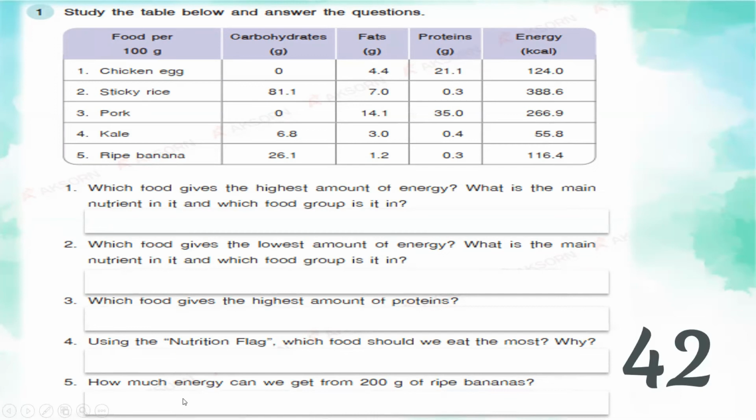For number 5, how much energy can we get from 200 grams of ripe bananas? So here is the ripe bananas and here is the energy or kilocalorie that we get. But take note that this is just 100 grams and the question says in 200 grams. So you're just going to multiply it by 2. You can pause this part so that you can answer, and then afterward you try to compare your answers from the possible answers.